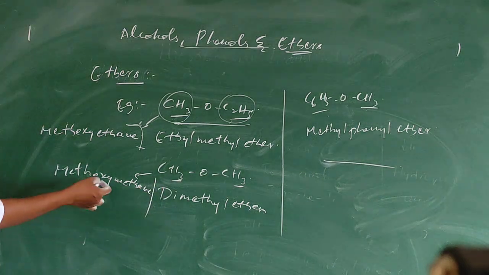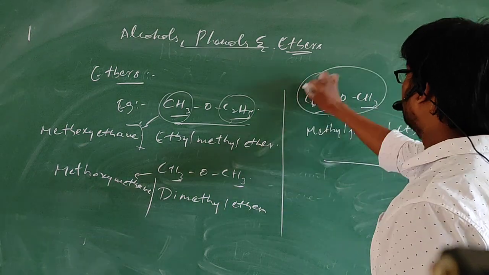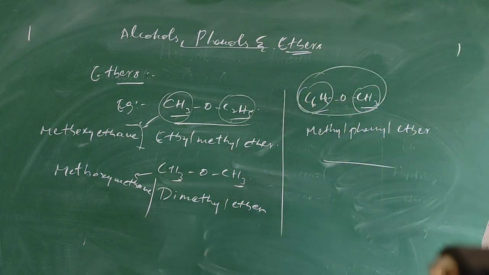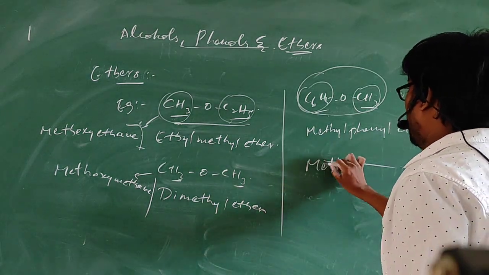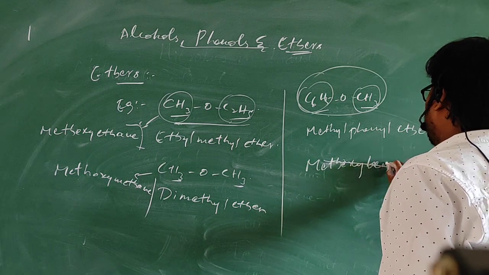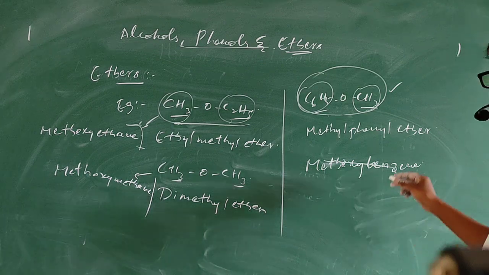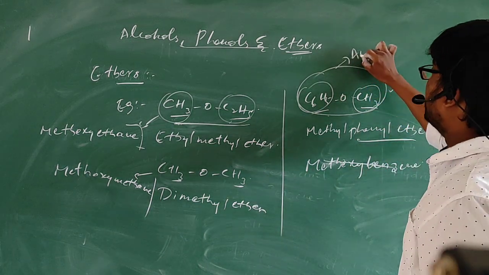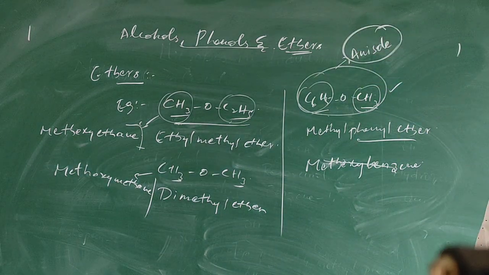Here, methoxymethane, because both the alkyl groups contain the same number of carbons. In the case of methyl group and phenyl group, the CH3 group has fewer carbons. That is why we write methoxybenzene. There is one more common name: we can also call this anisole. Remember this, anisole. Methoxybenzene is also known as anisole.